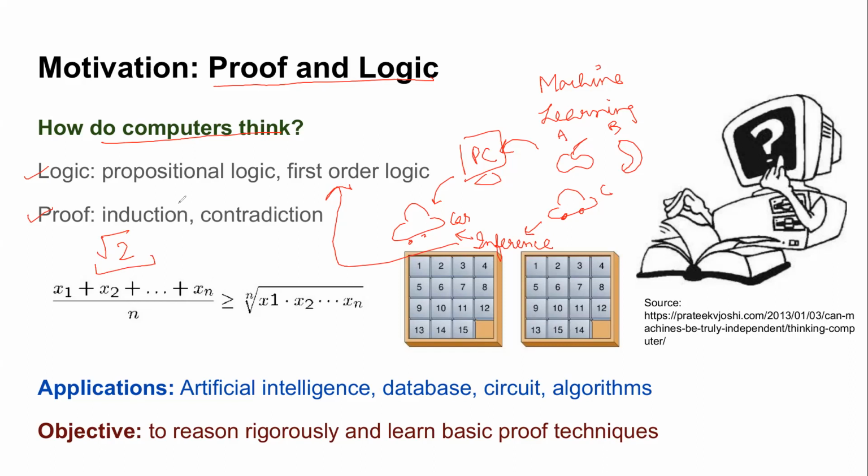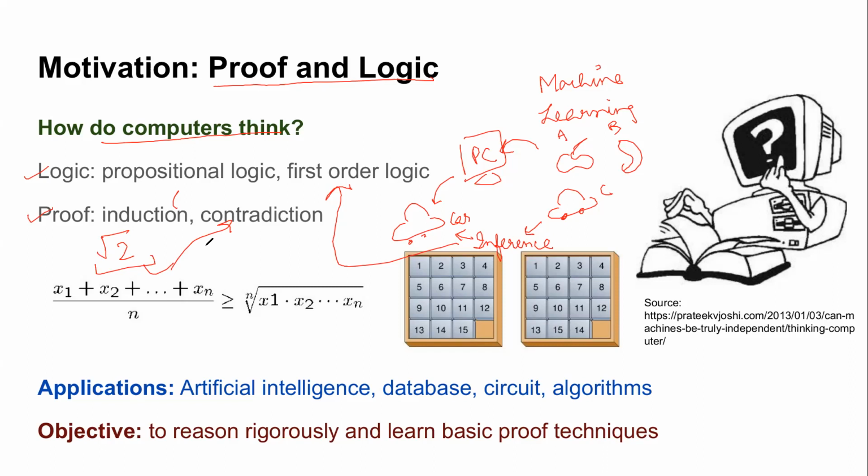Yeah, mathematical induction is one technique, but I think for square root of 2 we did it using contradiction, right? Like we showed that it's not equal to p by q and so on, right? So all these techniques you might have seen in your higher secondary school. But what we'll see today is how they are relevant to computer science.